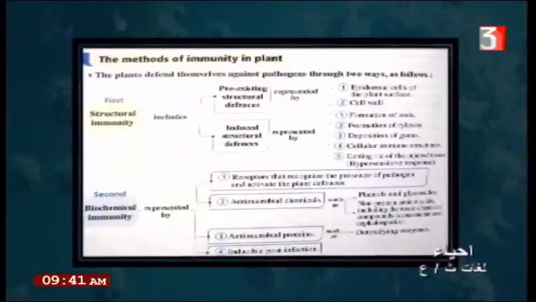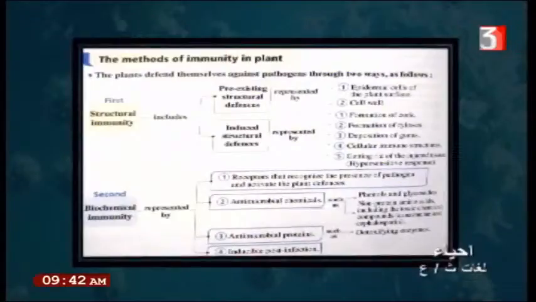Also tylosis. Tylosis and the deposition of gum are among the methods that come from the pre-existing structure defense for the plant. Cellular immune system, or immunity, like getting rid of injured tissue, like any tissue that makes a hypersensitive response, the plant can remove it to increase its immunity. Okay, what is the second? What is the biochemical immunity?